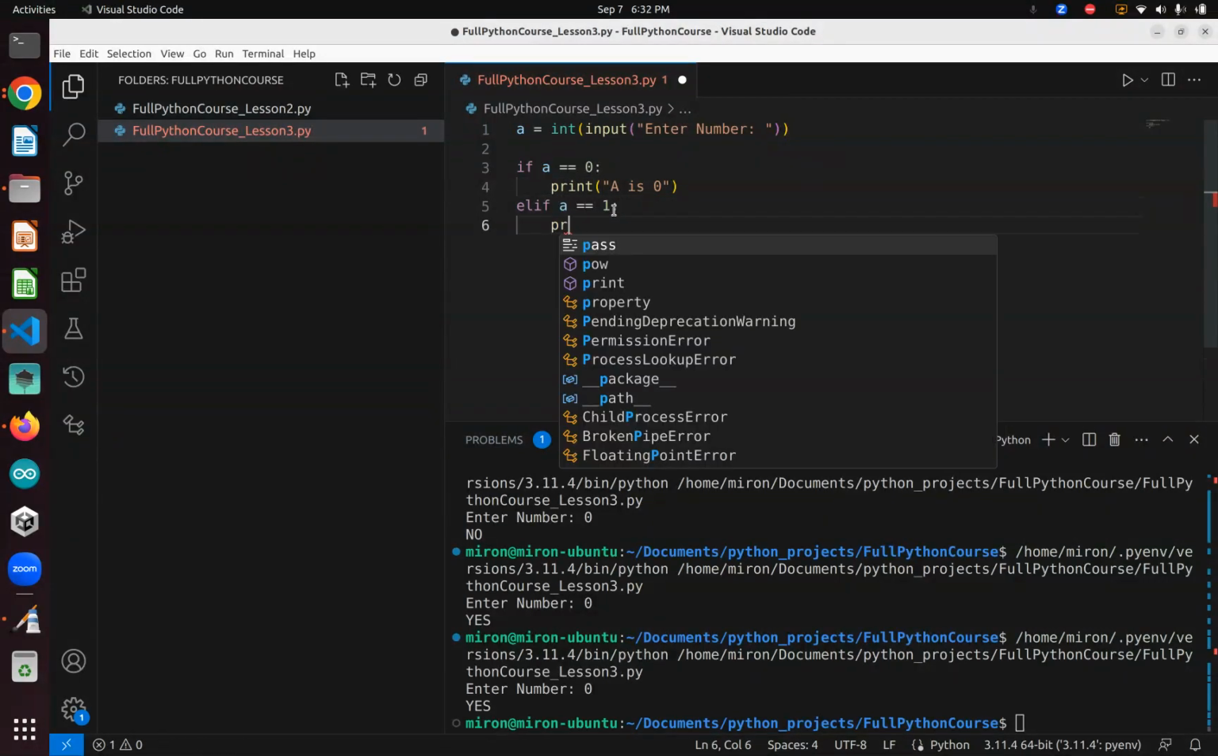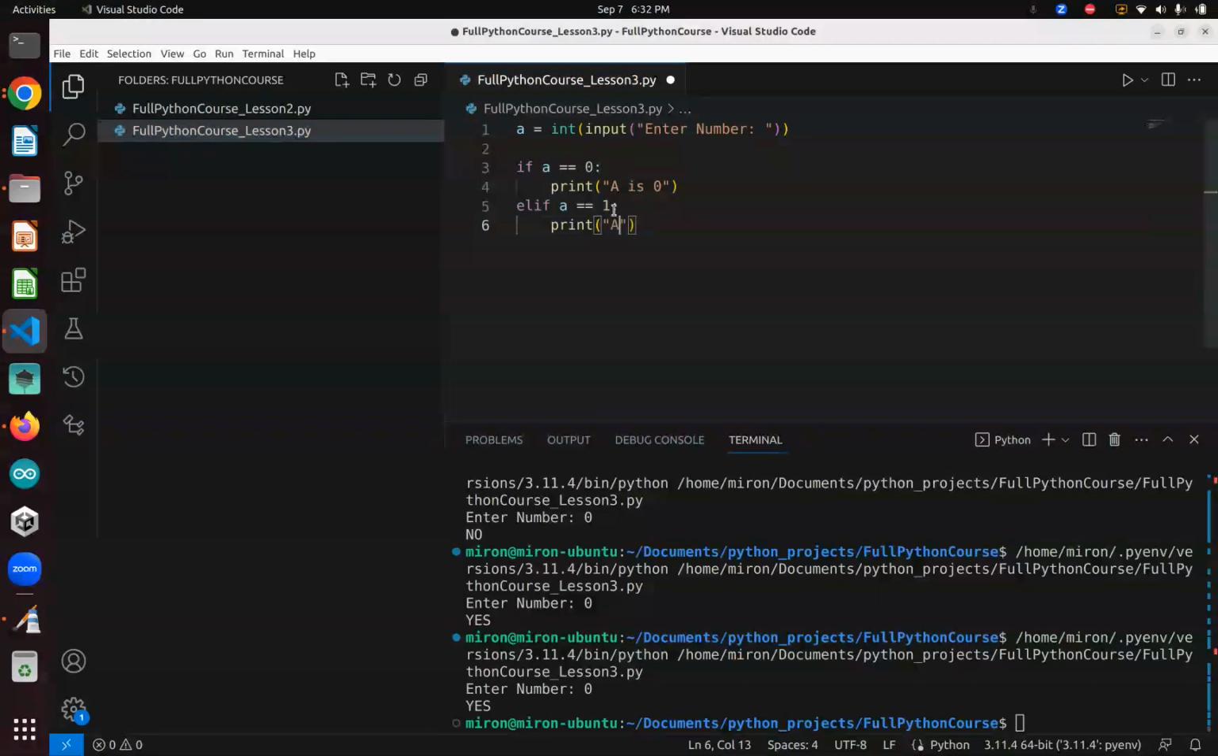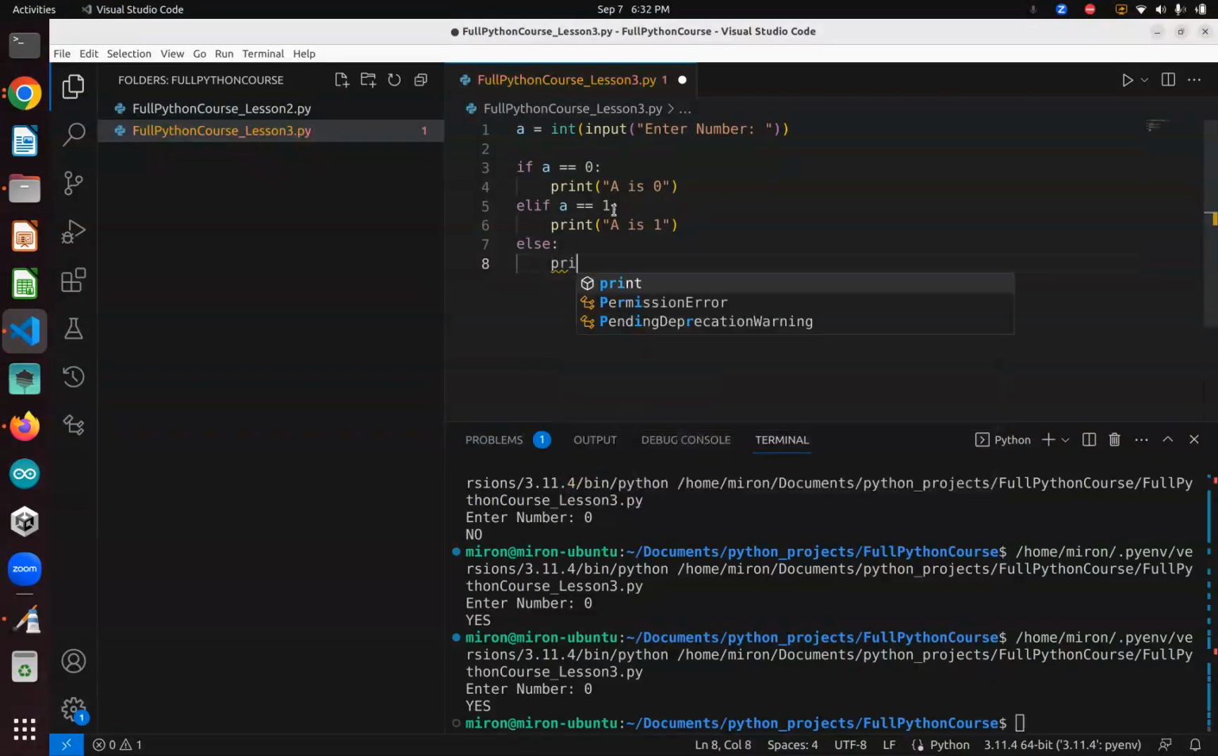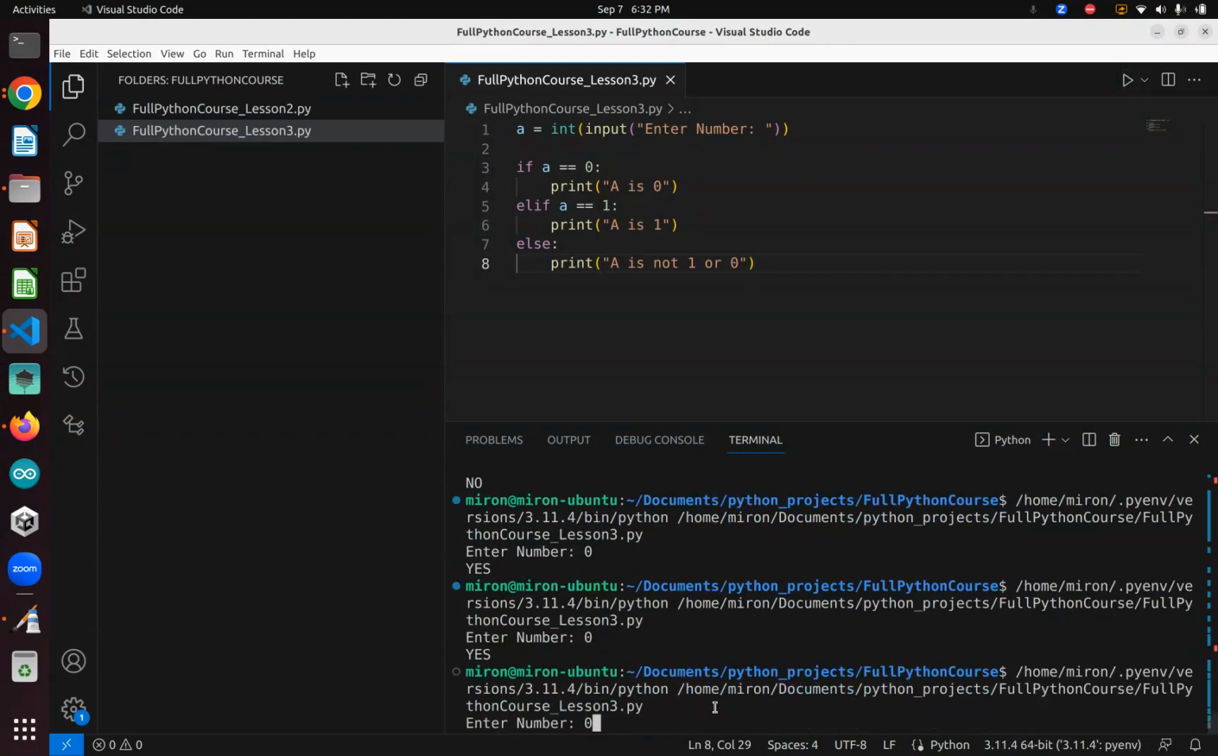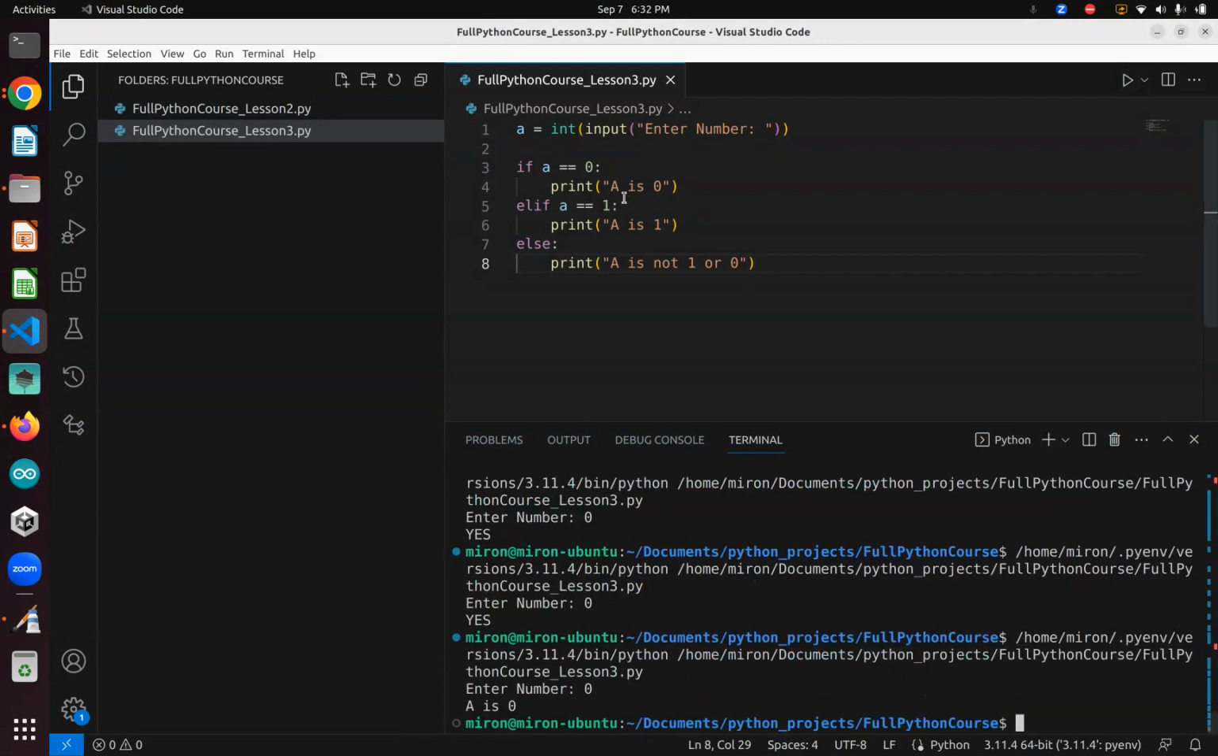So let's just say here we print a is 0, then elif a is 1, we're going to print a is 1. And then just else, print a is not 1 or 0. So now we'll just run that, and let's test 0. If it tests 0, then it goes here. Oh, it's true. That means it's going to go here, but then it's going to skip all of these after and just go to the end of the program.